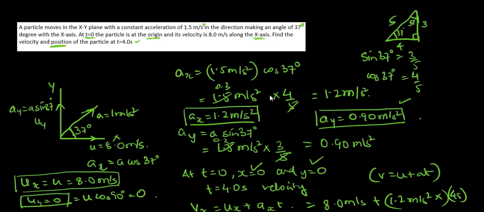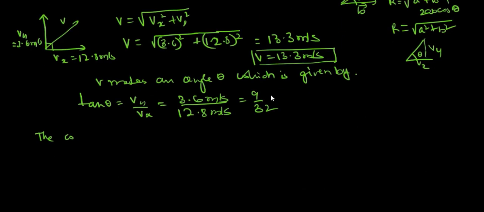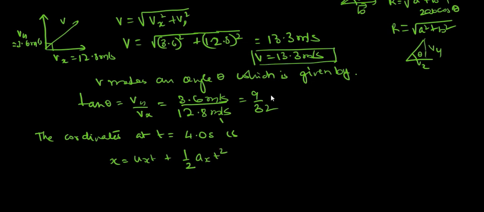So the coordinate at t is equal to 4 seconds is x is equal to uxt plus half axt squared. So that's going to be the x coordinate first of all.